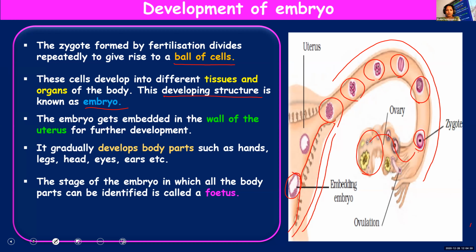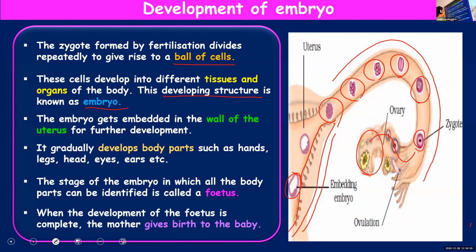So the stage of the embryo where you can distinguish the different body parts, you call it a fetus. In embryo, we cannot make out the body parts. It's just a mass of cells. But slowly, it forms the different parts of human beings. So when the body parts can be distinguished, you call it a fetus. Fetus is formed by the further development of the embryo.